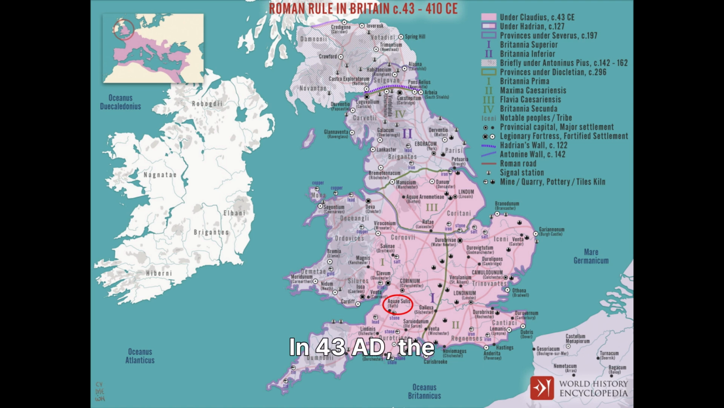In 43 AD, the Romans invaded under Emperor Claudius, conquering much of Britain. They built roads, walls like Hadrian's to fend off northern tribes, and cities like Londinium. Roman rule brought engineering, law, and Christianity, lasting until 410 AD. Economically, trade flourished with villas and baths symbolizing cultural fusion, though native resistance persisted.